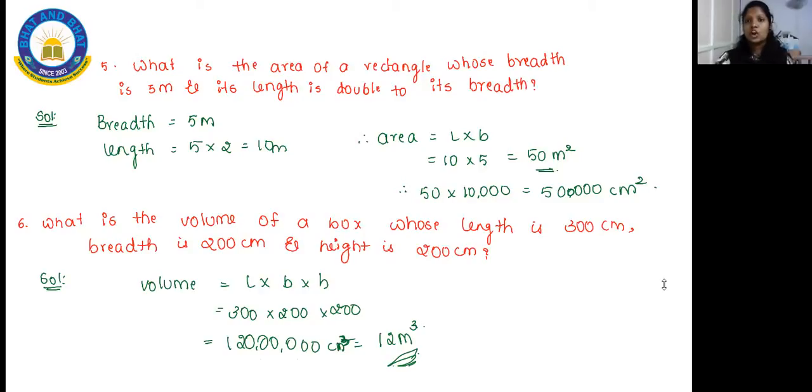Okay. So hope you guys have written. Now I'll go with the next part. If you are still writing, please do take a screenshot. Because Harshit, in the option we had a centimeter, so that's the reason I have converted over there. If it is in a meter, you can leave it over there. If it is in a centimeter, you must convert it here. Fine. So hope you kids have understood your 6th question.